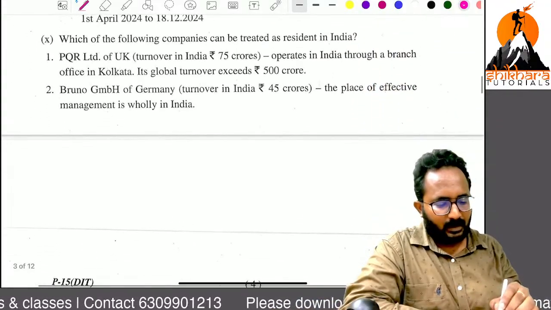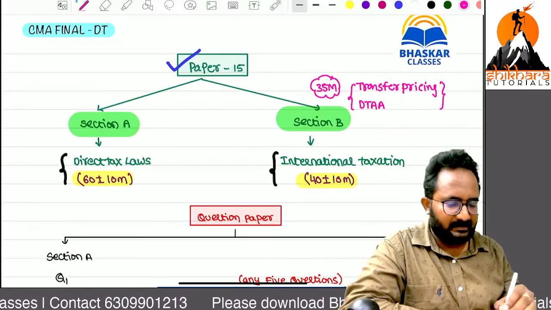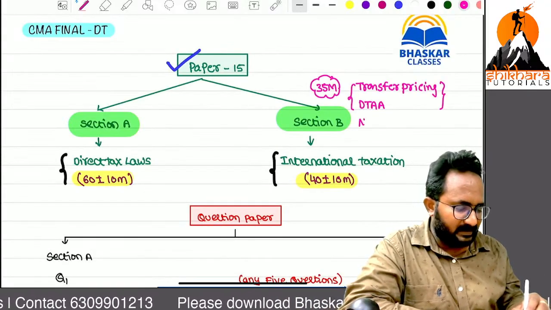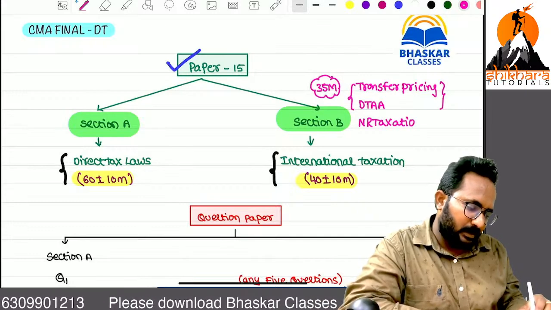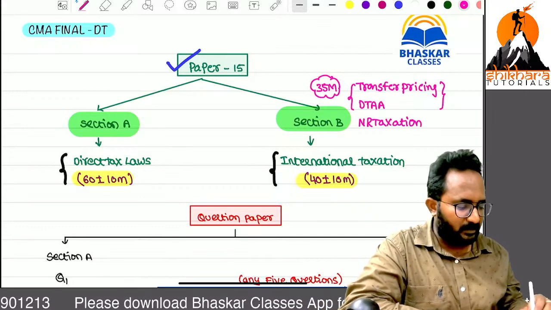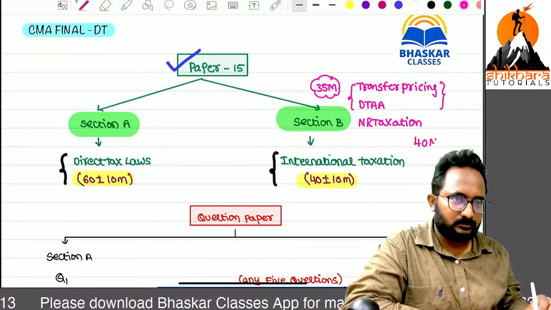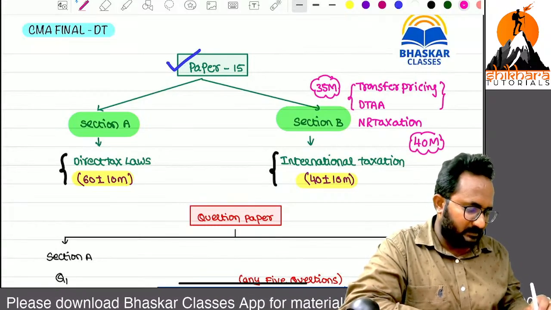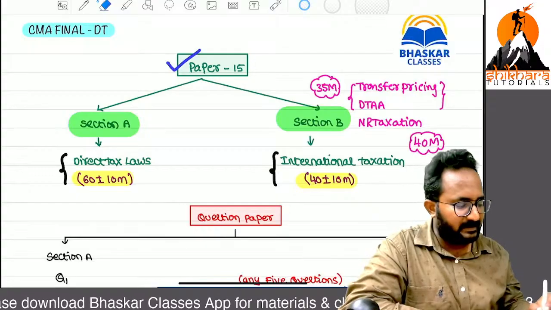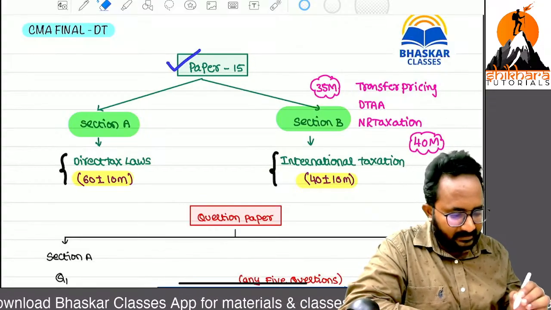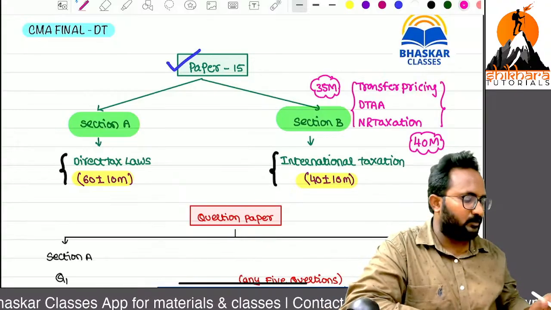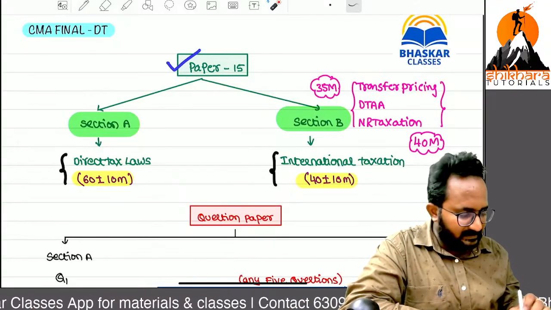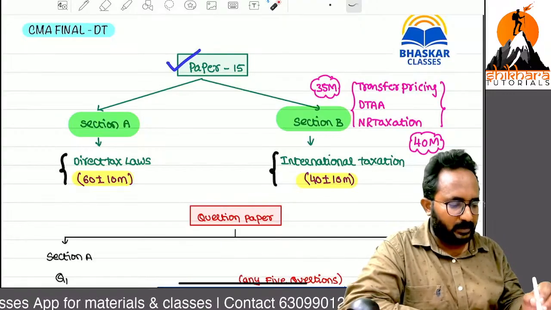One more chapter I can add in international taxation is Non-Resident Taxation. If you add this chapter, you can count it for those 40 marks. Normally these three chapters always represent the international taxation portion. If you add these three chapters together you will get 40, but if you ignore this chapter you will get 35. We can count it one by one.